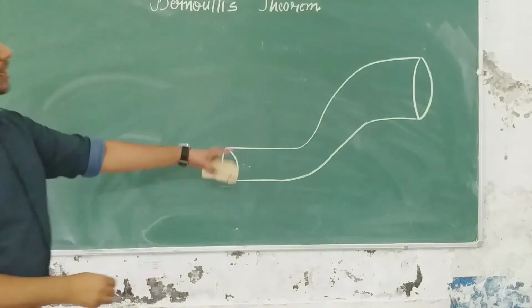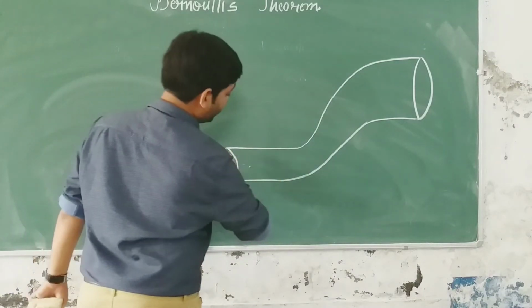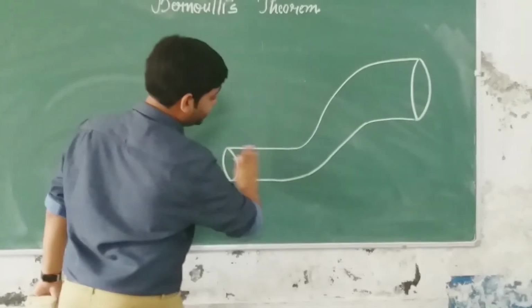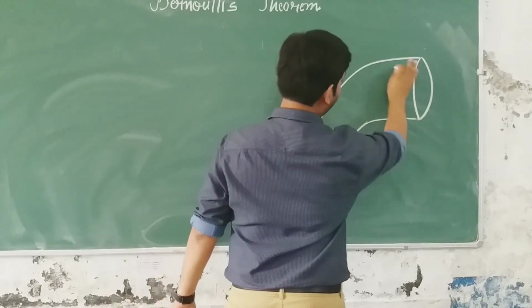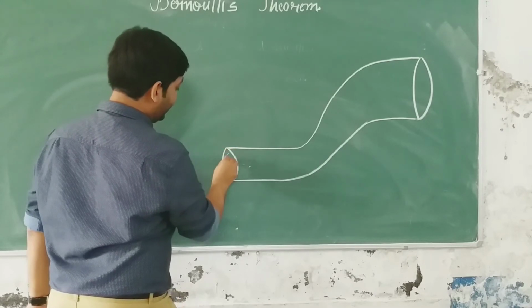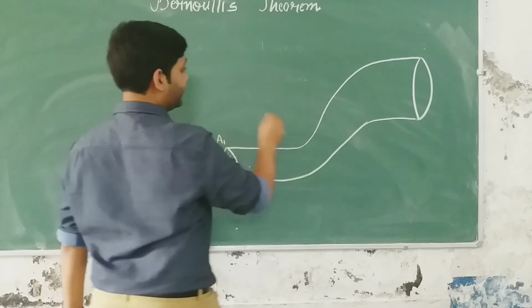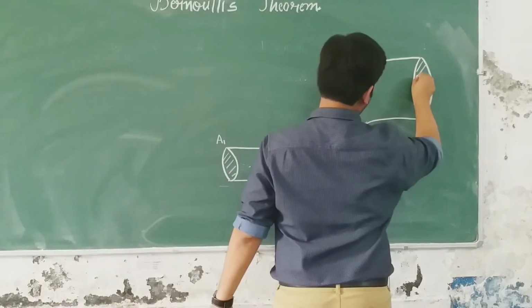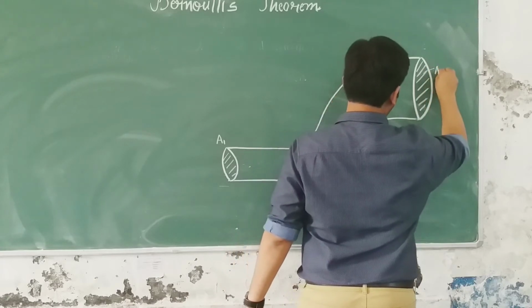The cross sectional area in this region is constant and the cross sectional area in this region is constant. Let's say this cross sectional area is A1 and this cross sectional area here is A2.